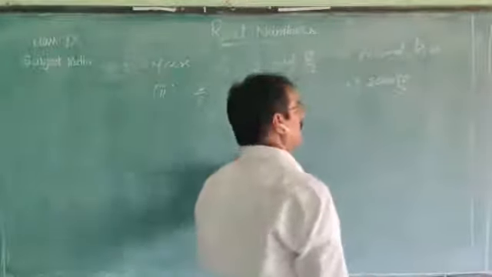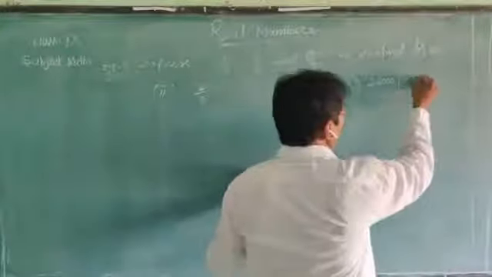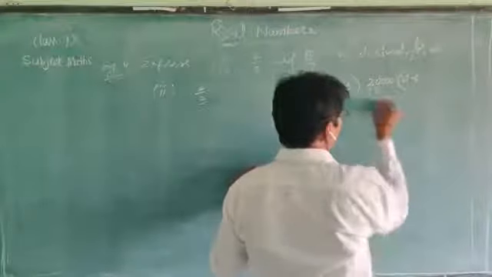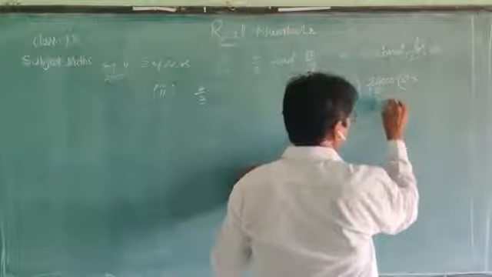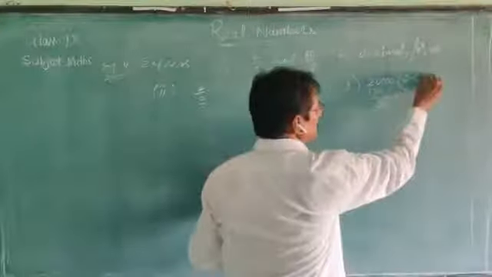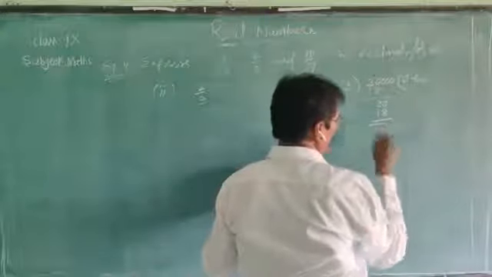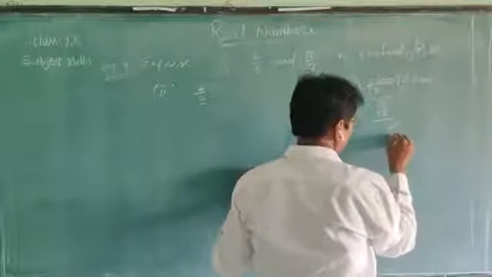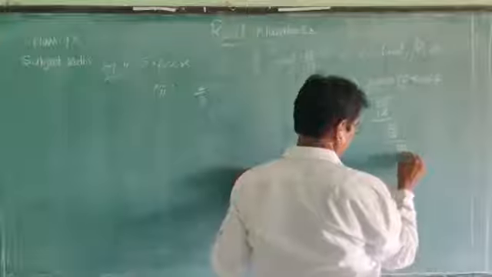Now take 20. 3 sixes, 18. Remainder 2. Bring down a 0. 3 sixes, 18. Remainder 2, bring down one more 0, it becomes 20. 3 sixes, 18.